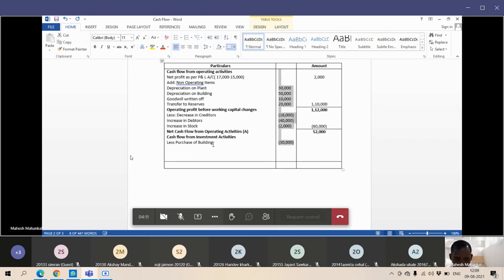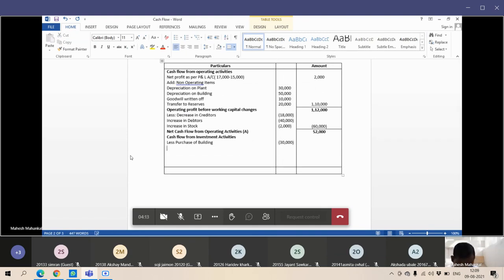This also we have to deduct, purchase of plant. Negative means it is in minus. Then it comes in the outer column, minus 90,000. Okay, it is in minus.